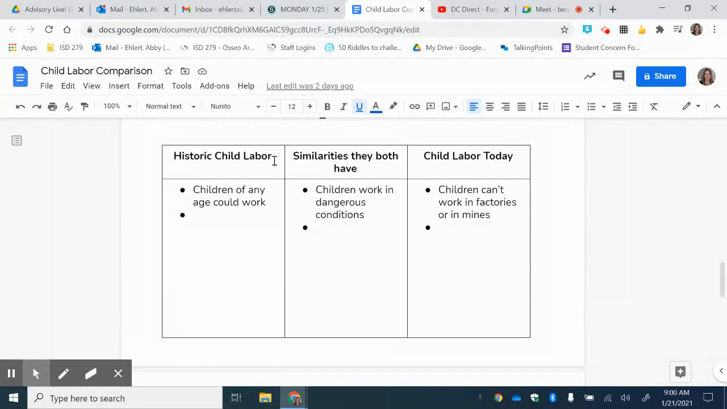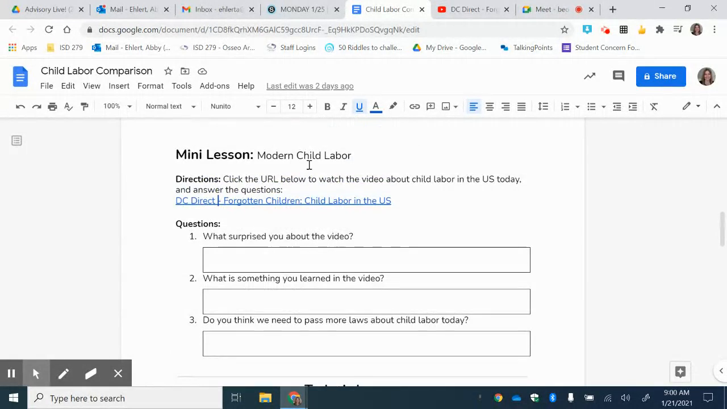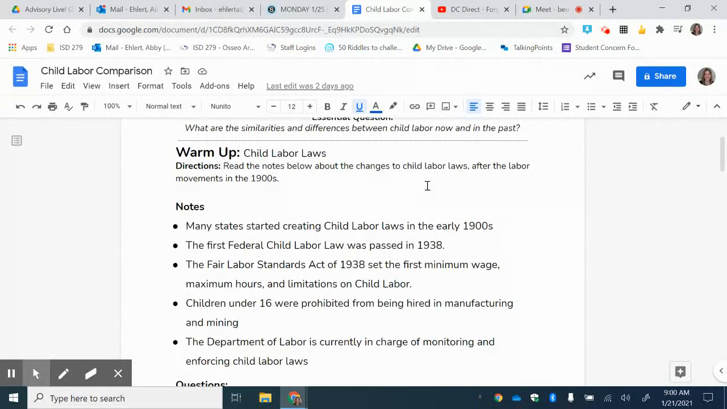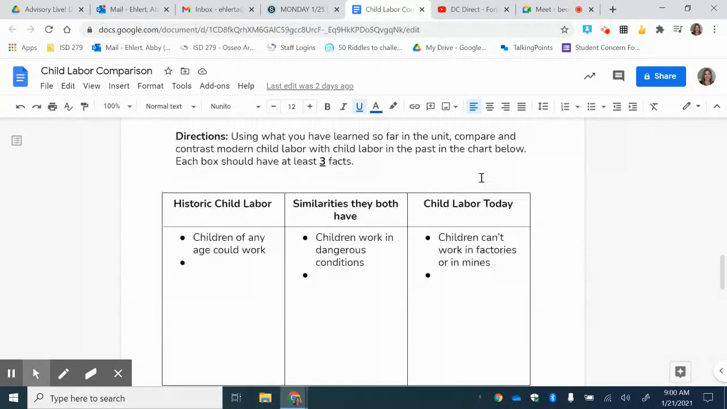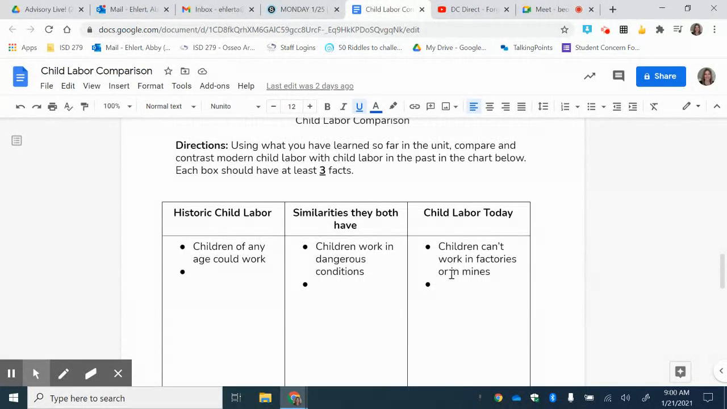So historic child labor, so that's the child labor that we've spent the last few weeks learning about. So one example that you could put in that box is children of any age could work. And then child labor today, that's what you learned about today with the video and some of these laws that have been put into place. So one of those examples was children can't work in factories or mines. Something that they have similar is children work in dangerous conditions.